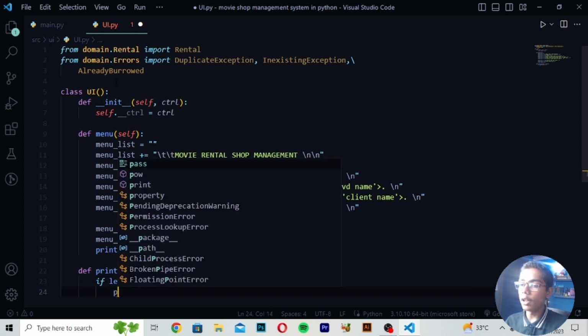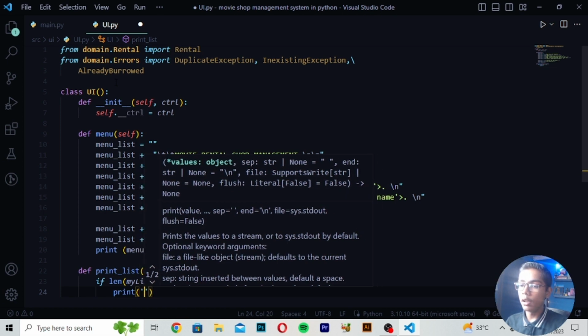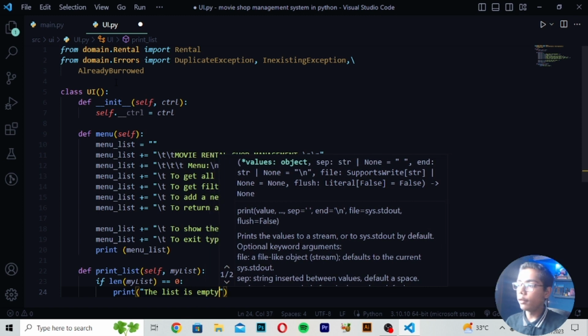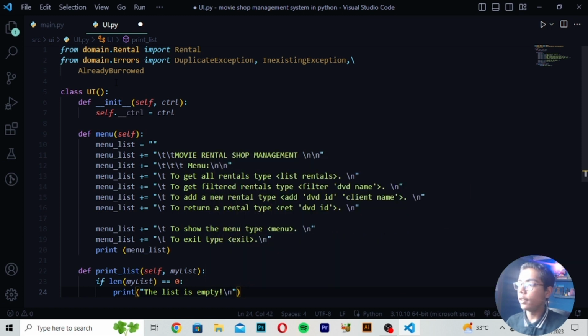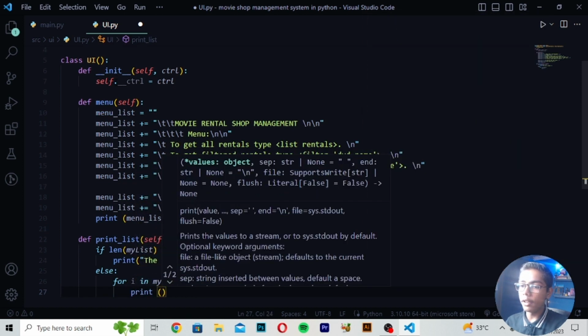Then you have to just move down, right here print and write here the list. So here I will be now just writing here the list is empty, and then you have to just write this tag and write backslash n. Then you have to write here else for i in my list. Then you have to write here print and then write here i tag.